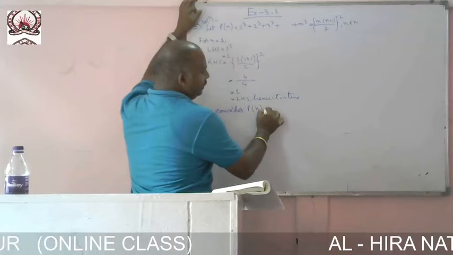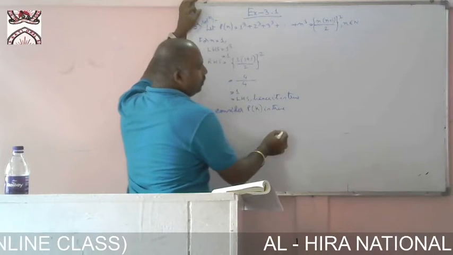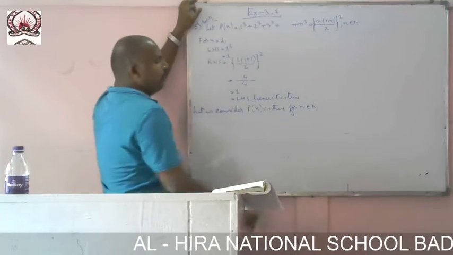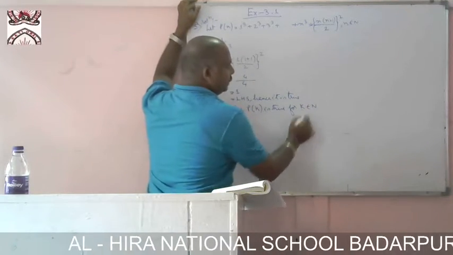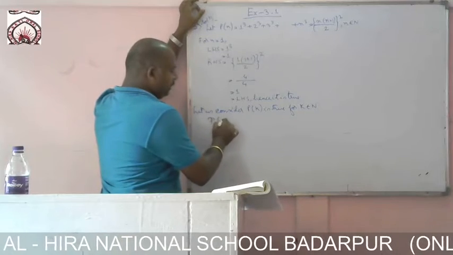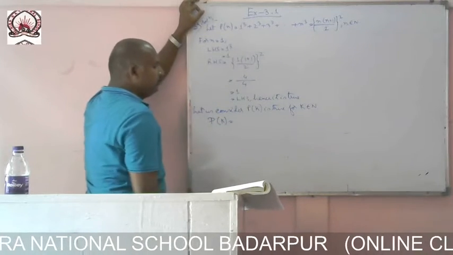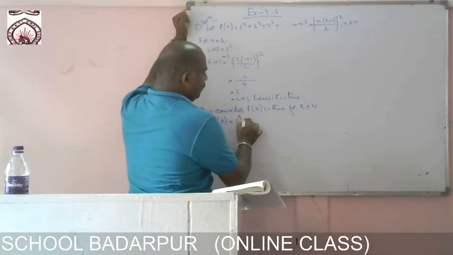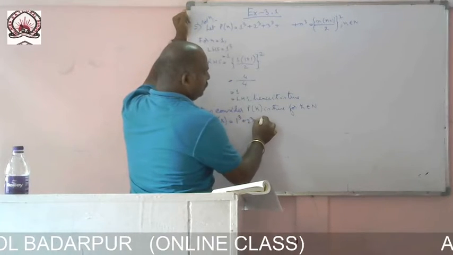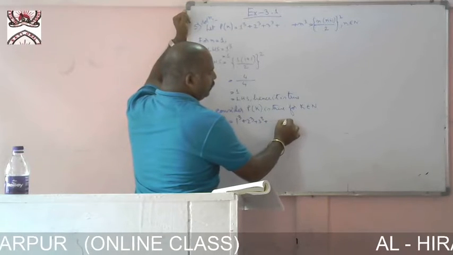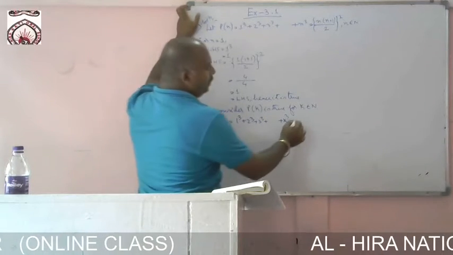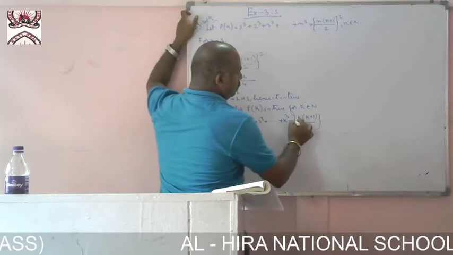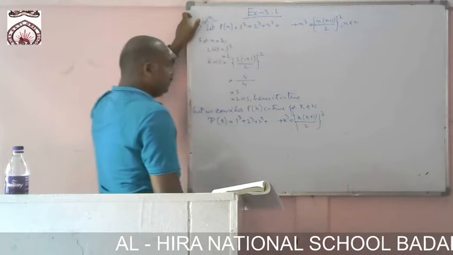Now let us consider P of k is true for n belongs to N, and for k belongs to any natural number. So you can write P of k equal to 1 cube plus 2 cube plus 3 cube plus dot dot dot up to k cube equal to k into k plus 1 by 2, whole thing square.